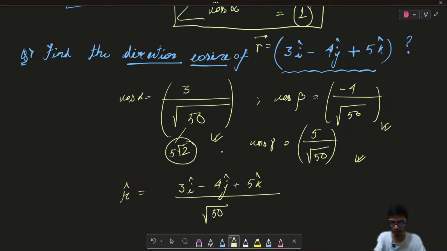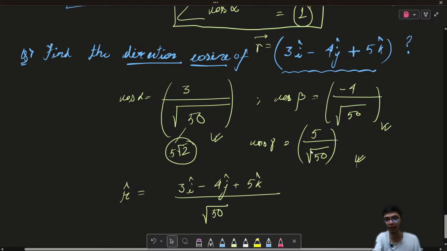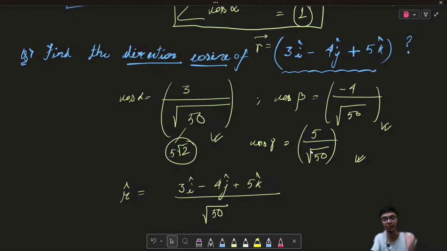So please note this particular thing, because whenever we use the idea of direction cosines and direction ratios in the discussion of 3D geometry, it is going to play a very important role. Since it was relevant along with the basics of vectors, I discussed it in a bit of basic detail. The other things will definitely be discussed in our next topic, 3D geometry. Once we finish the vector algebra portion, we're going to start with 3D geometry, where we will discuss all these small aspects.